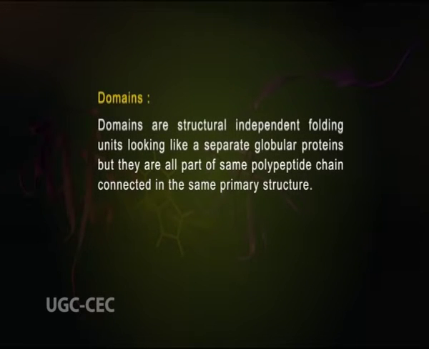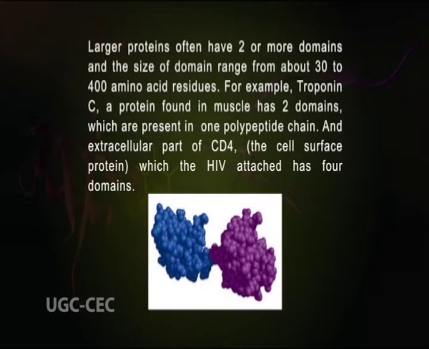Now another structure, domains. Domains are structurally independent folding units looking like separate globular proteins, but they are all part of the same polypeptide chain, connected in the primary structure. Large proteins often have 2 or more domains, and the size of a domain ranges from about 30 to 400 amino acid residues. For example, troponin C, a protein found in muscle, has 2 domains present in one polypeptide chain, and the extracellular part of CD4, the cell surface protein which HIV attacks, has 4 domains.